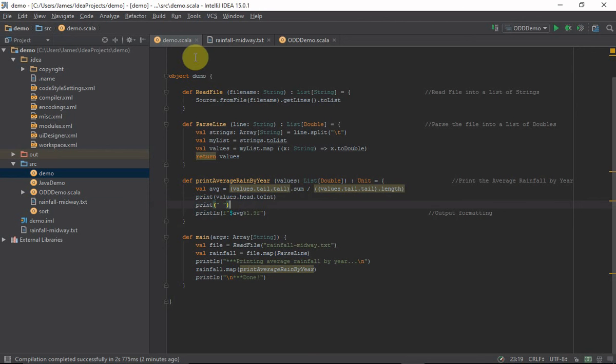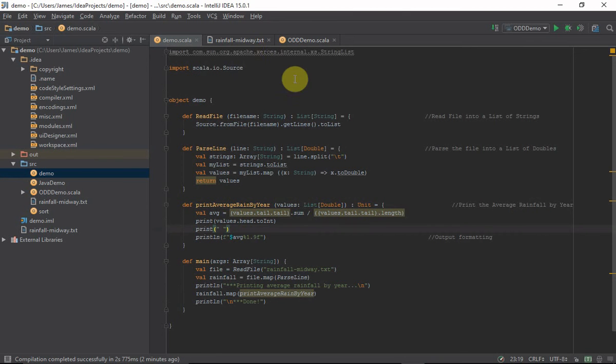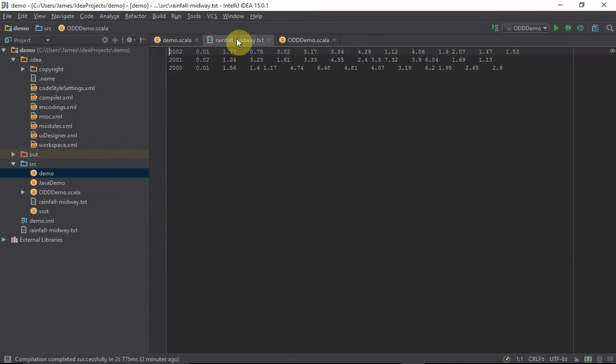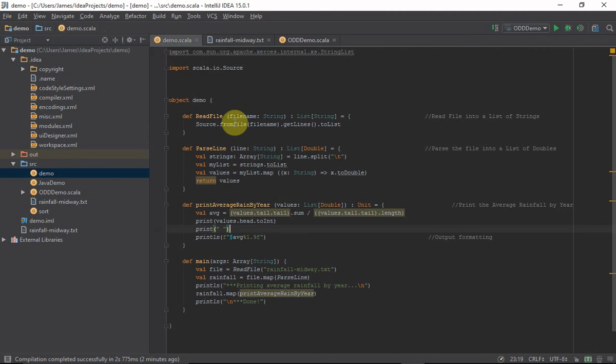So I have here two files. One is the functional approach to solving the problem, and one is the object-oriented approach. I'm using the rainfall midway.txt file from the homework that we saw. And the problem that I'm solving is I'm trying to print the average rain by year. So we're all familiar with this problem, so we don't have to think about how to solve it as much. But I'll walk you through the code.